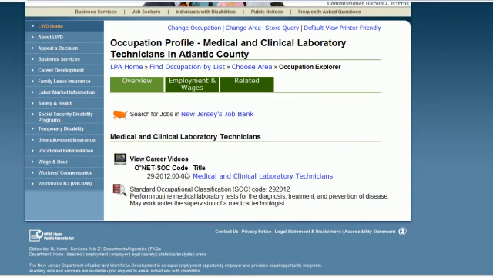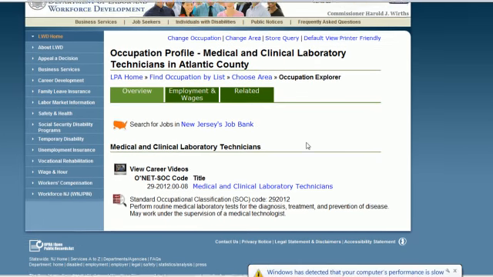Remember, this is not to find the jobs that are currently available, but to find more information about a job that you might be interested in pursuing somewhere down the line, to find out what job you really want to do. And I believe that that was the end of her demonstration on that particular website.